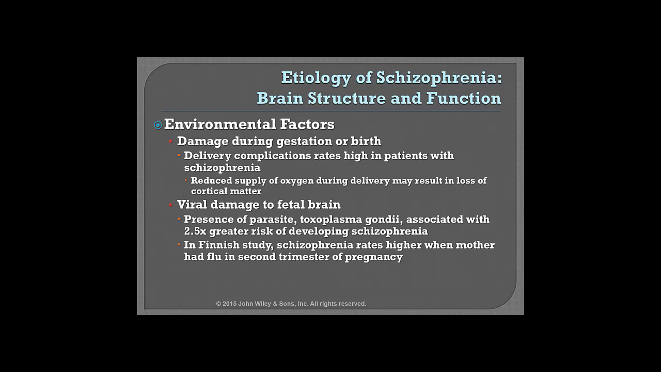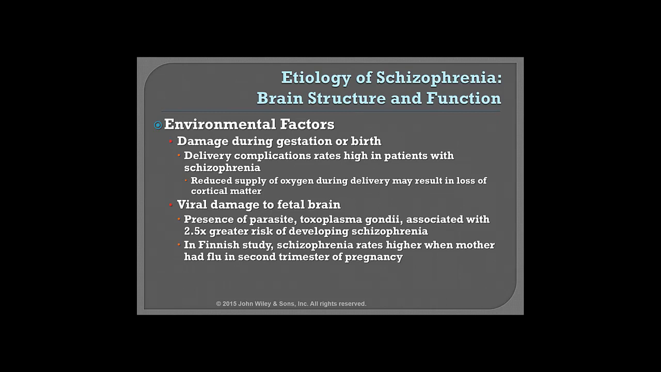In another Finnish study that looked at the great influenza epidemic of 1957, schizophrenia rates were higher when the mother had flu or was exposed to flu in the second trimester of pregnancy. Yet what's very challenging with these viral studies is that they're hard to replicate. And the question is, if there's a virus that's impacting the brain so early in life, why do we see the onset of the disease in late adolescence?